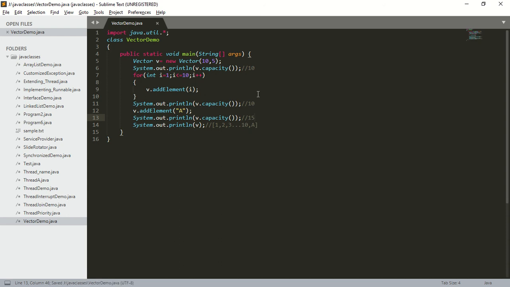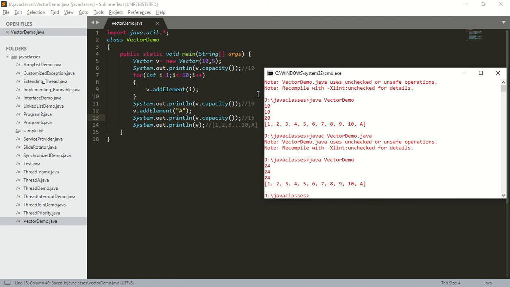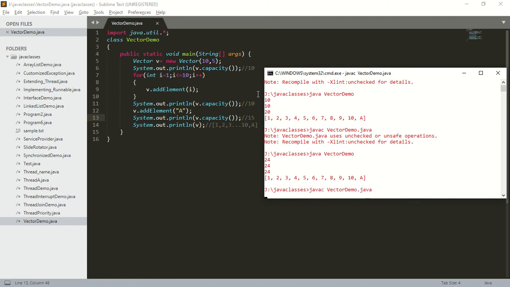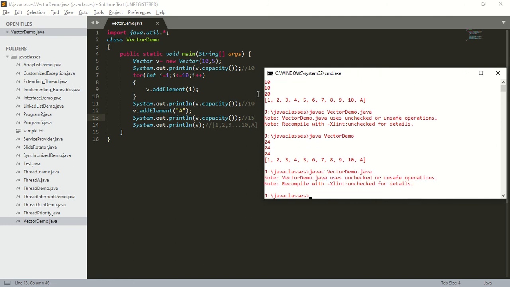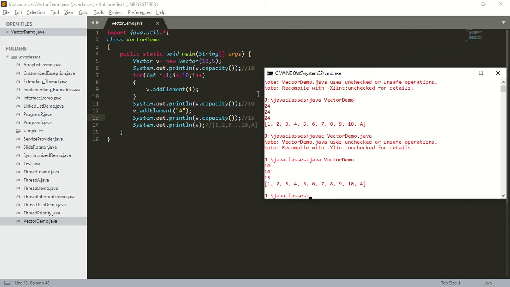So save the program, compile, and run the program. Now what will be the output? 10, 10, 15 followed by the elements of the vector.